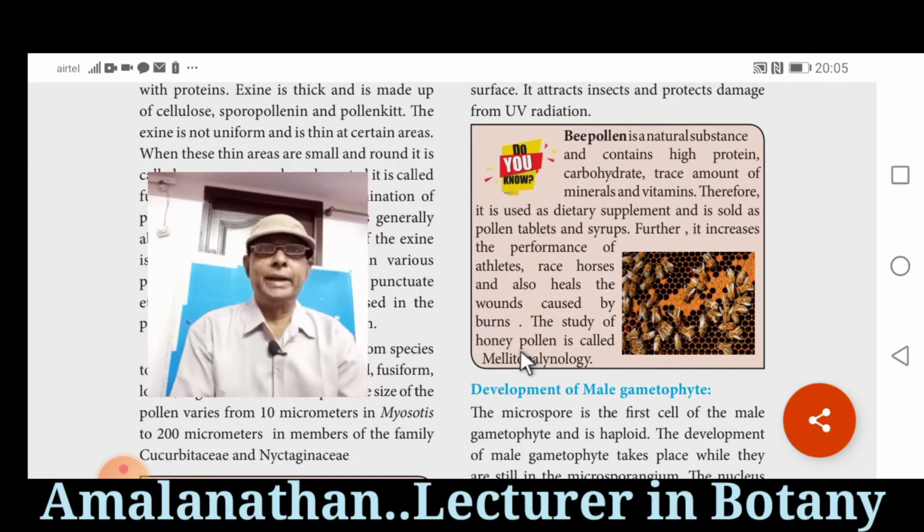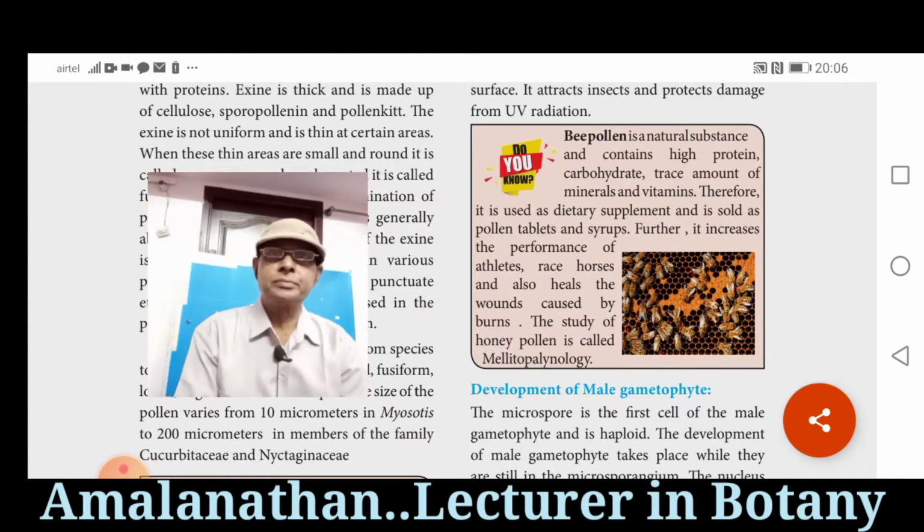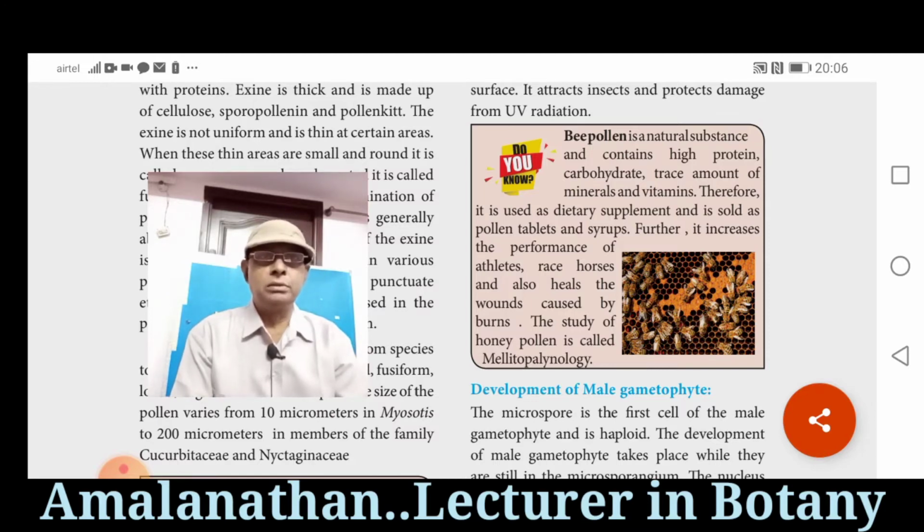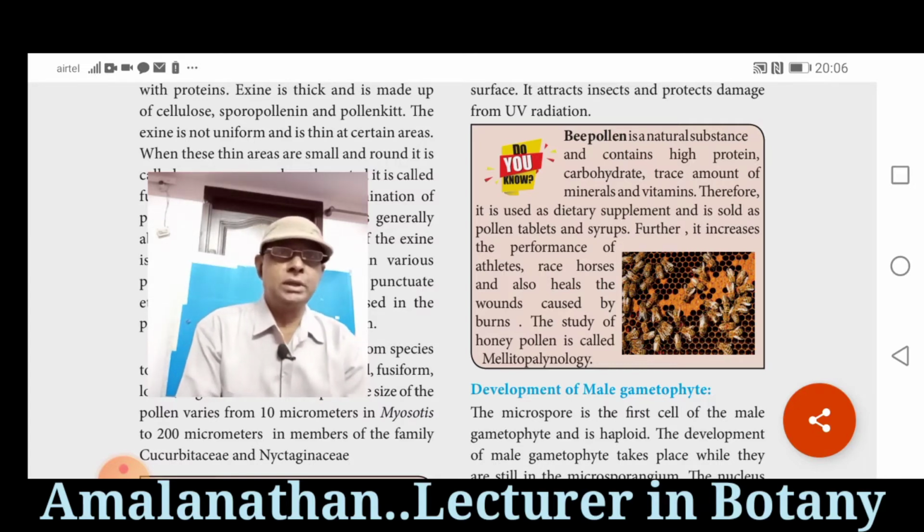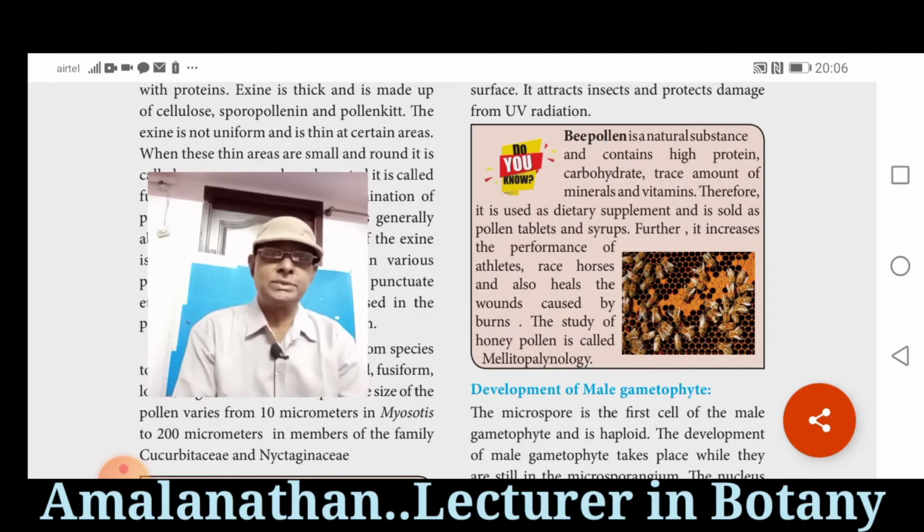Bee pollen contains high protein, carbohydrate, trace amount of minerals and vitamins. So it is used as a dietary supplement and is sold as pollen tablets and pollen syrups.